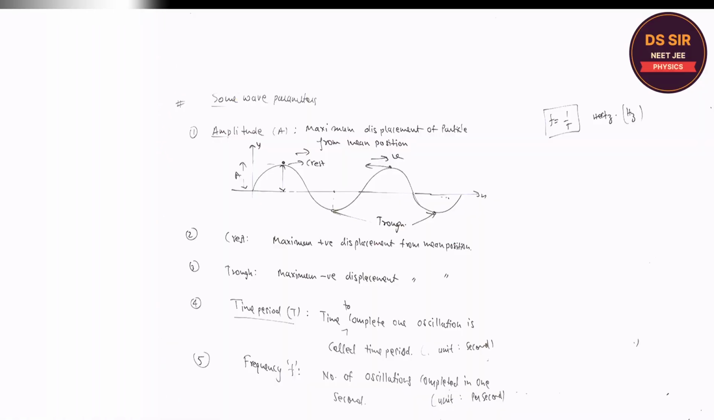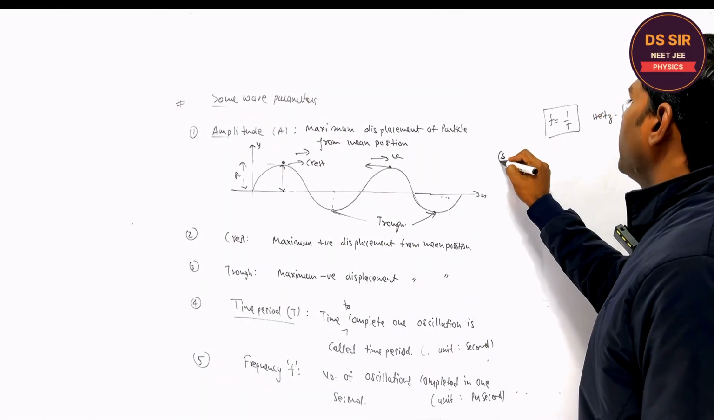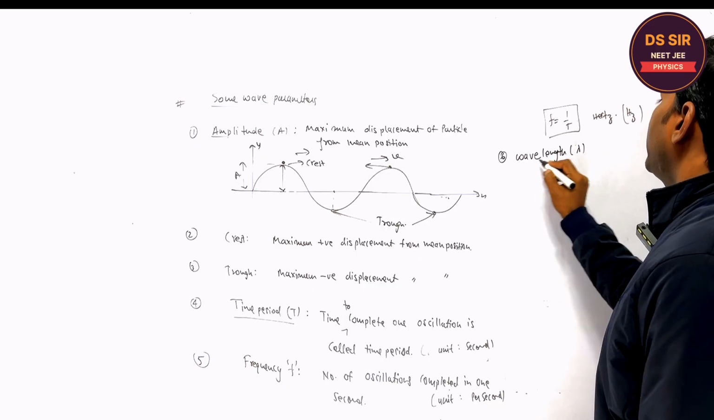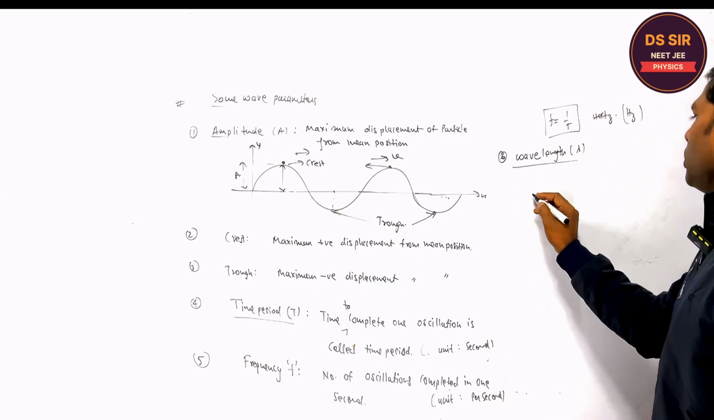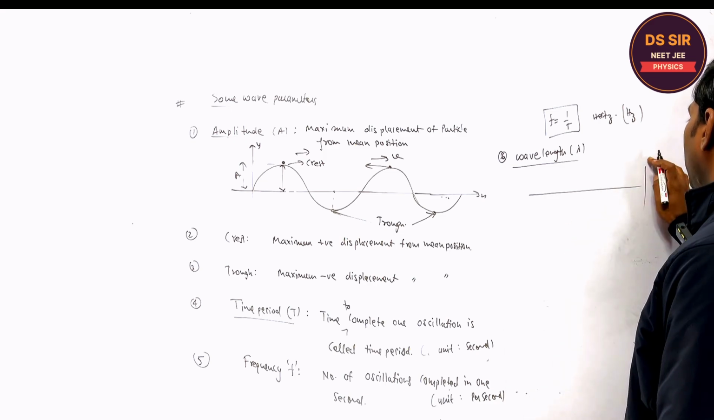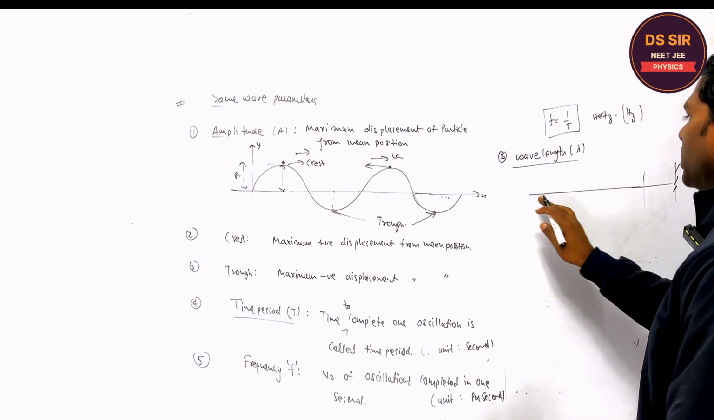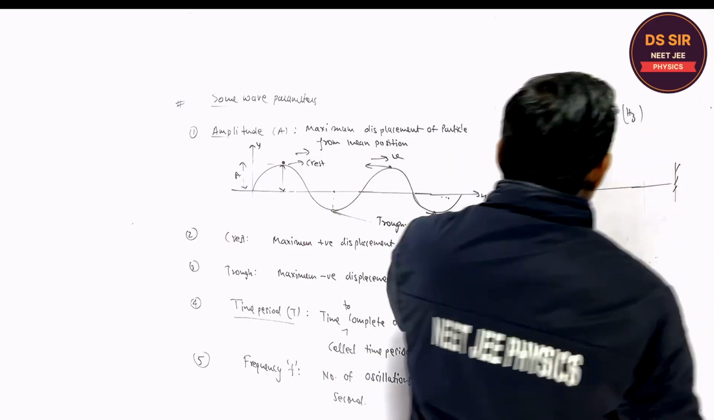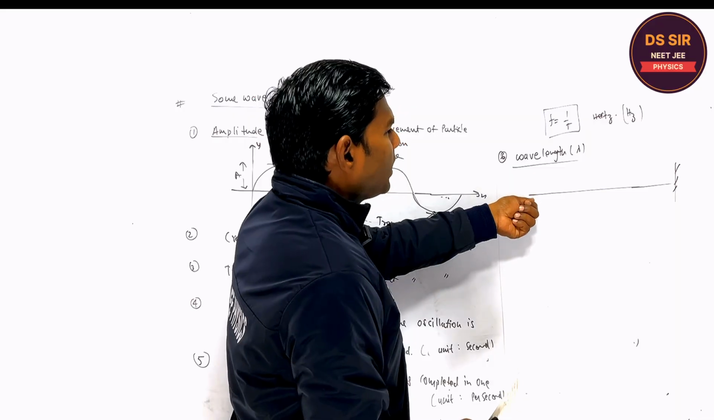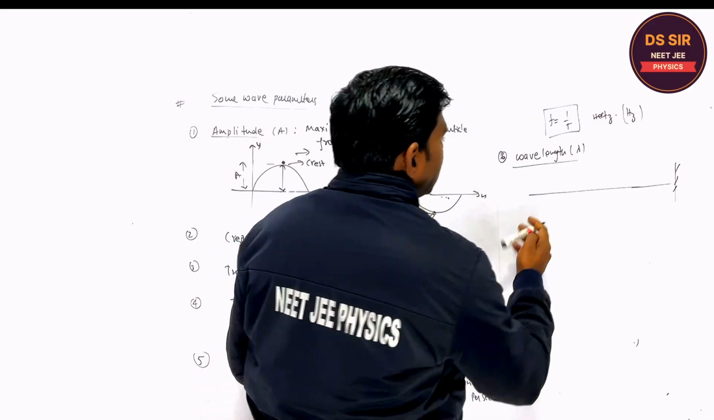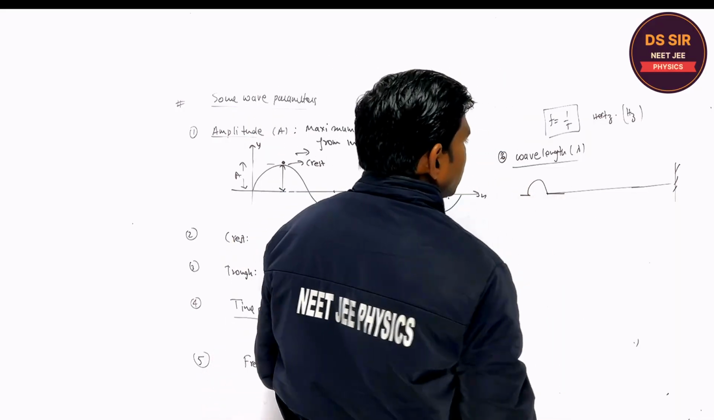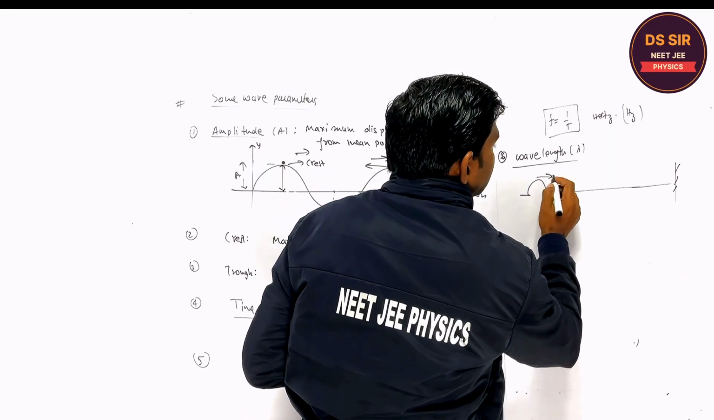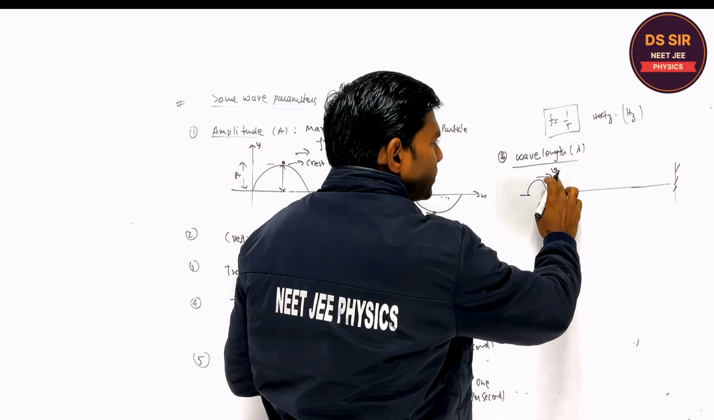Copy this now. The next point is the wavelength, represented by lambda. I think you understand this. Suppose this is a long string, and you are producing a wave pulse, up and down. When you move it up and down, the wave pulse is produced, and this wave pulse starts moving with speed v.